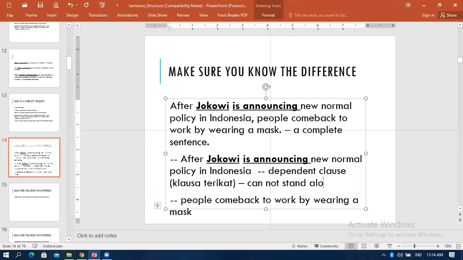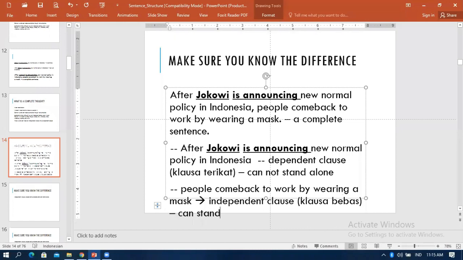And how do you call the second part of the sentence? This is called an independent clause, or in bahasa Indonesia, klausa bebas. Why bebas? It can stand alone.